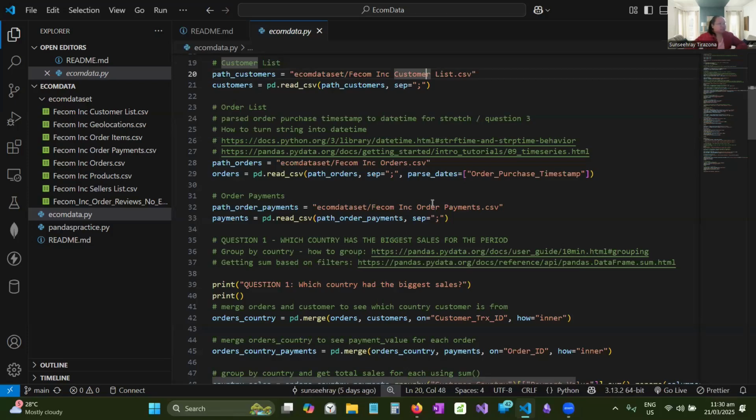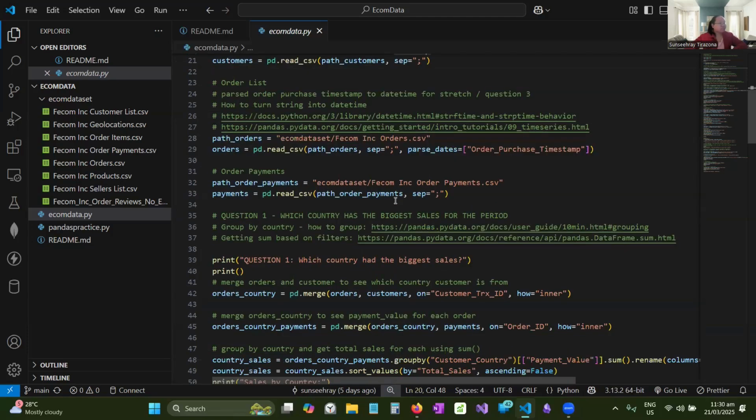So I had to parse the dates so that I can filter out the years and the months and organize it by years and months. And then another data is from the payments so that I can extract the value of those orders, so I can calculate the total sales.